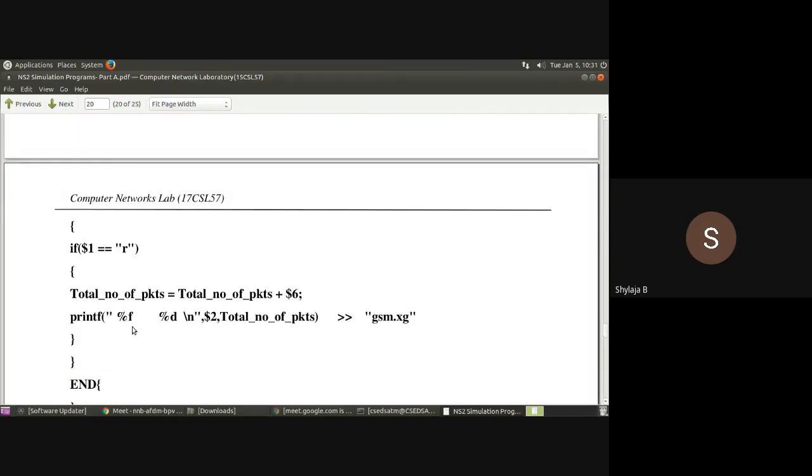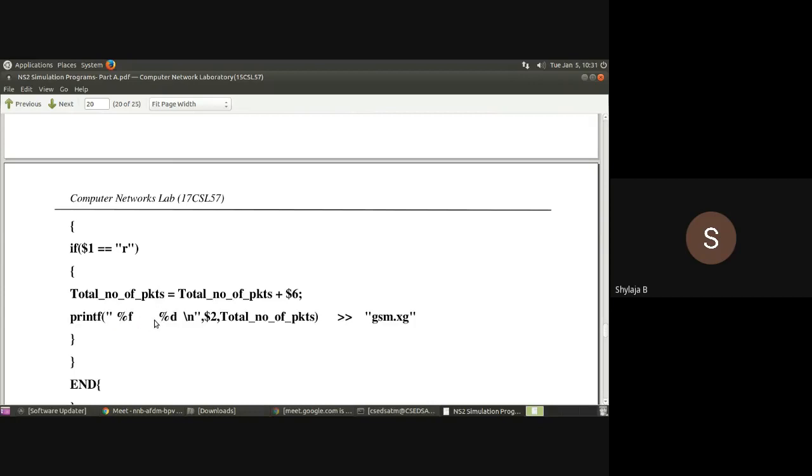Another common error here is in the printf statement, where we are printing two values. One is $2, that is going to be the time; for that we have given %f. The other is the total number of packets; for that we are using %d. Between these two, %f and %d, you have to leave a space.